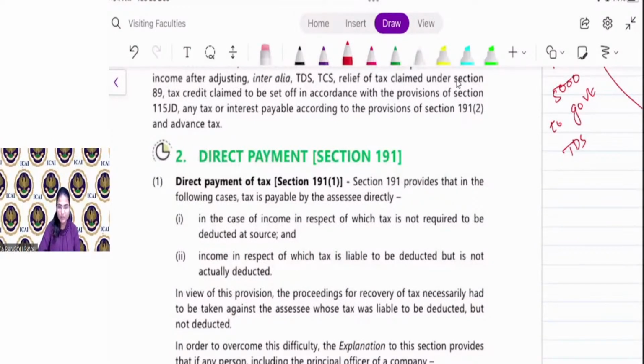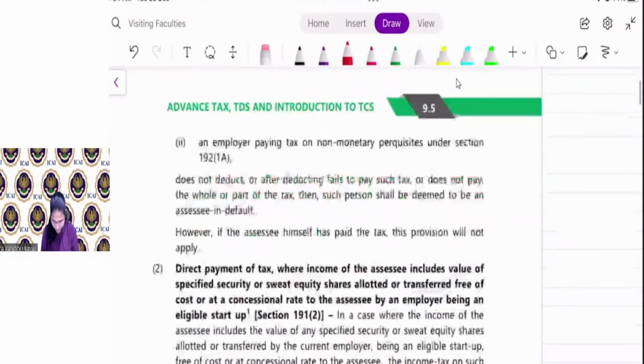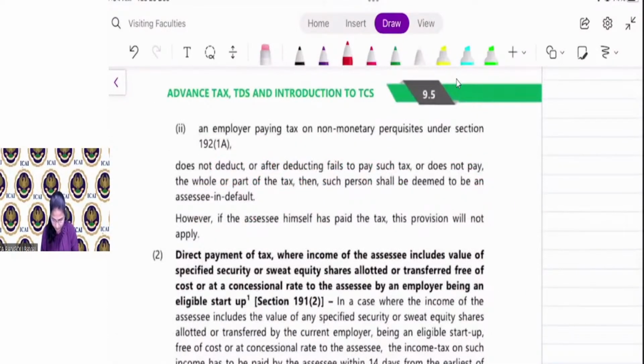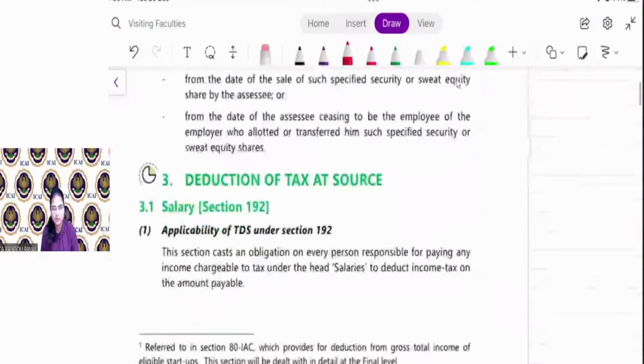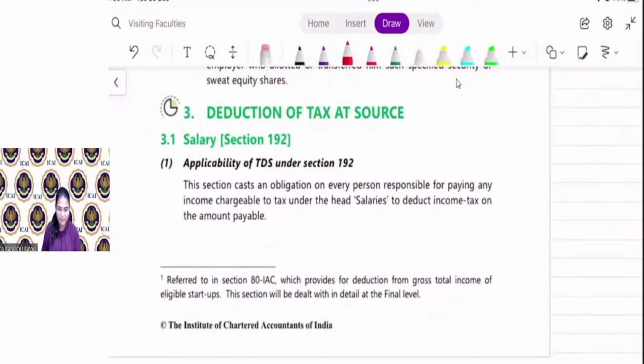Okay, everyone clear what is TDS, what is advance tax, and what is self-assessment tax? Just let me know. Yes or no, everyone?